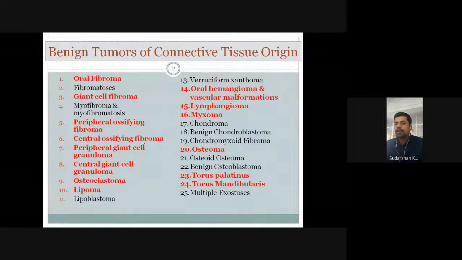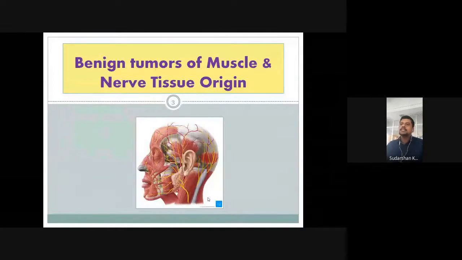the loose alveolar connective tissue, the bone tissue, myxomatous tissue, the blood vessels, lymphatic vessels and blood capillaries, hemangiomas and lymphangiomas, and the bony overgrowths: torus palatinus, torus mandibularis, and multiple exostosis. So the next thing is the specialized connective tissue, in which we have both benign tumors and malignant tumors.